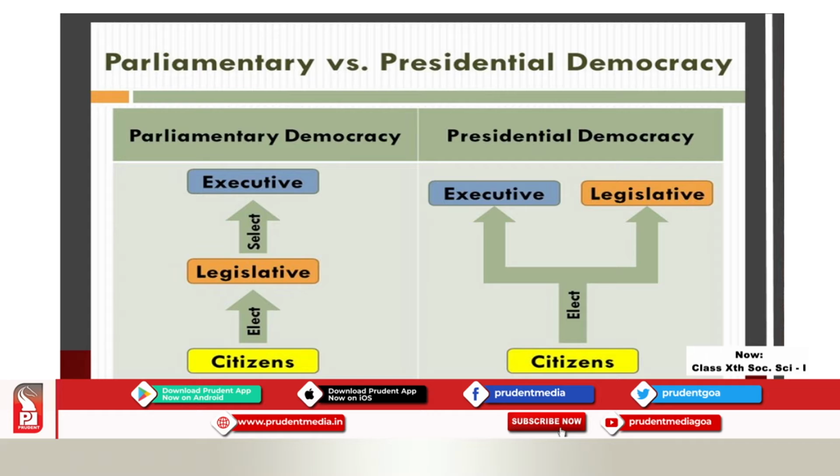In the presidential form of democracy, the citizens elect both the executive as well as the legislature. This system is based on separation of powers, where no person is allowed to serve in both, the legislature as well as the executive.